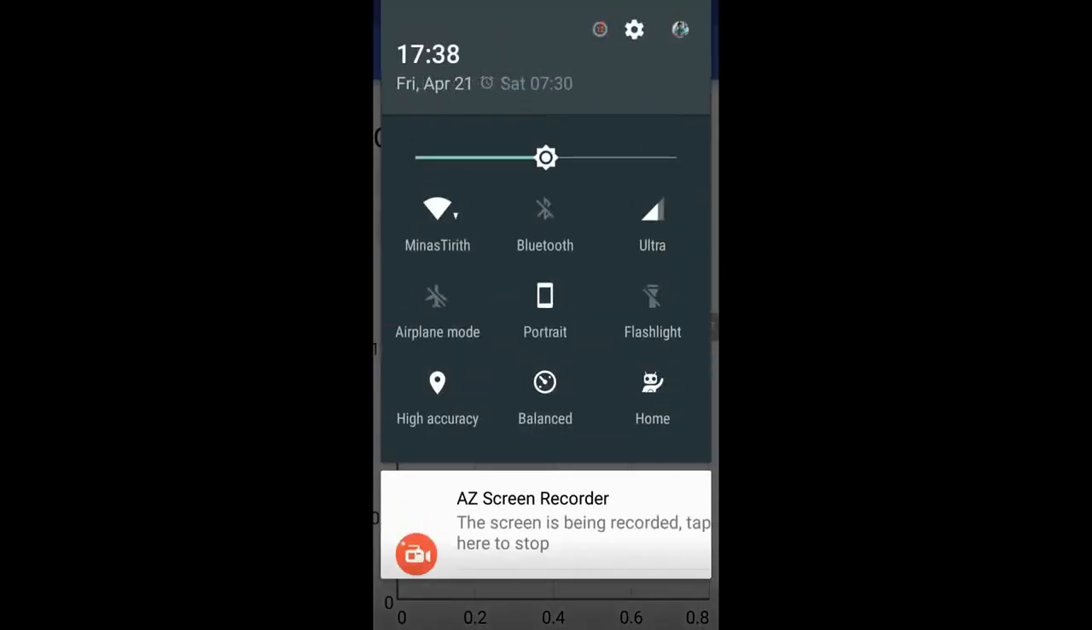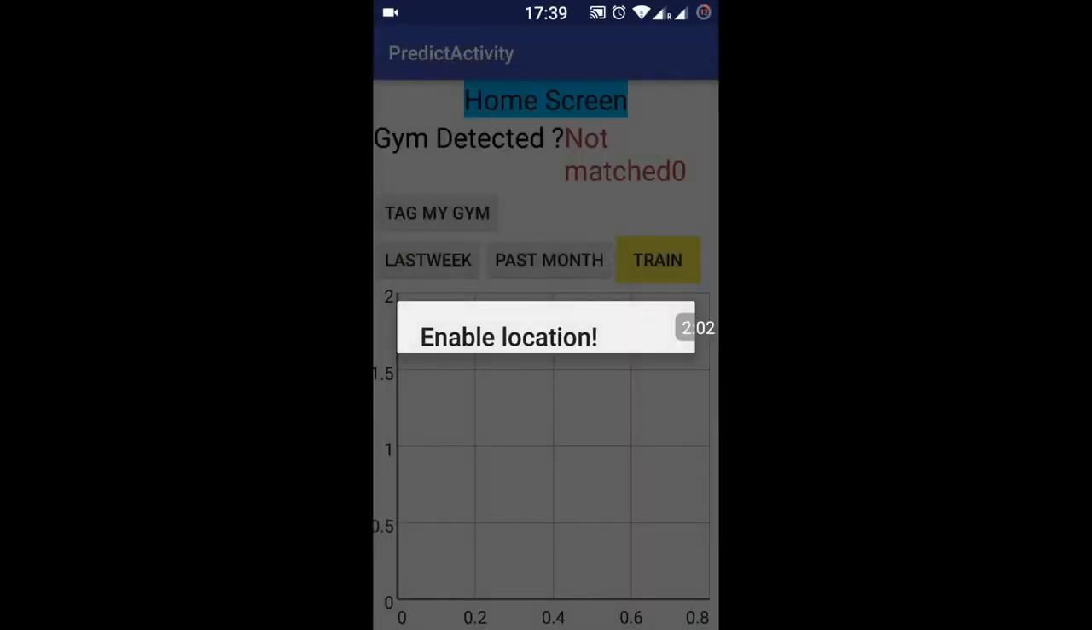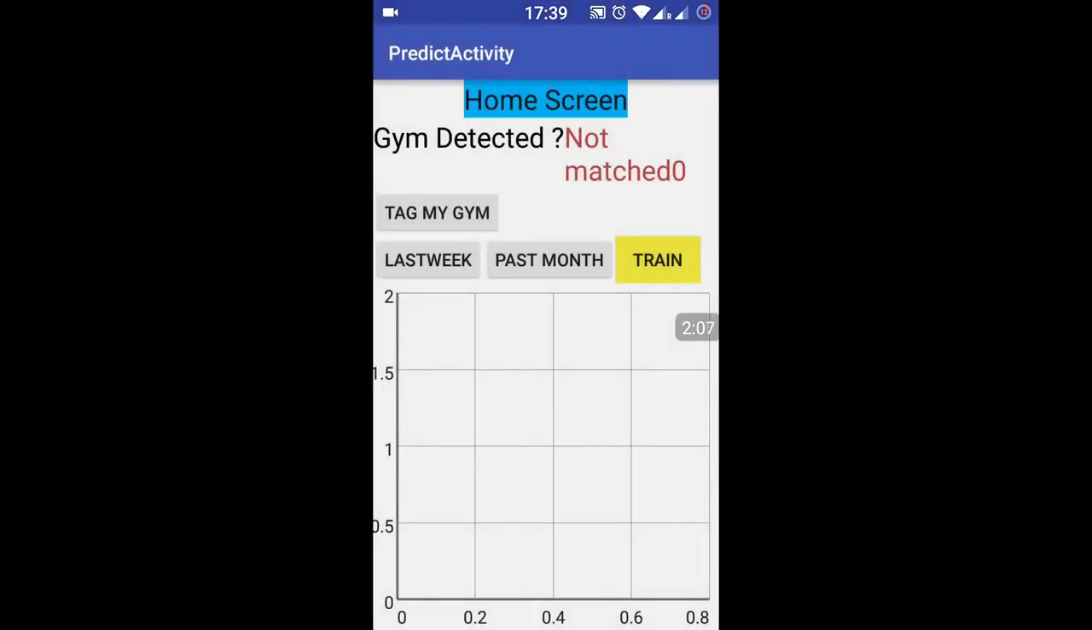Now I'm back to the home screen. If I don't want to go to the gym screen, I will just disable the location, so I will stay on the home screen. Now I'm on the home screen.